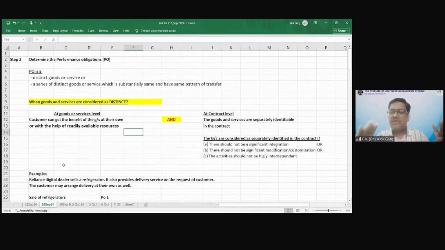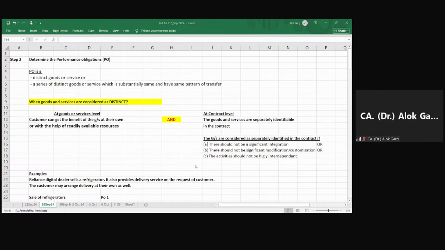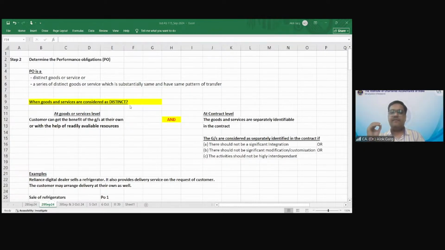Have you understood this? Or at a contract level. What is meant by contract level? Friend, yes. Second, at a contract level. So at a contract level, the goods and services are separately identifiable in the contract, right?